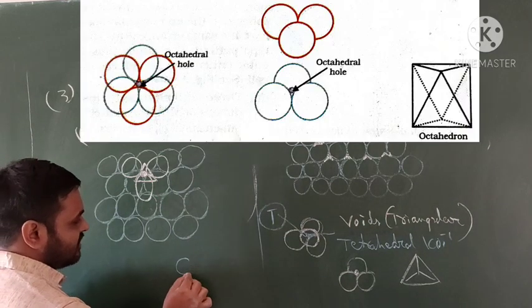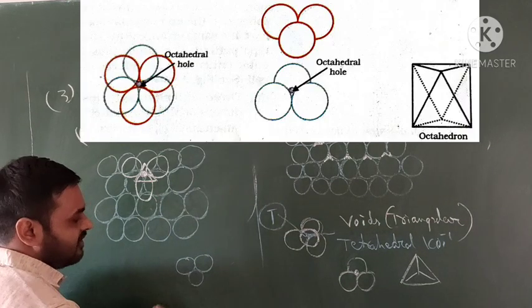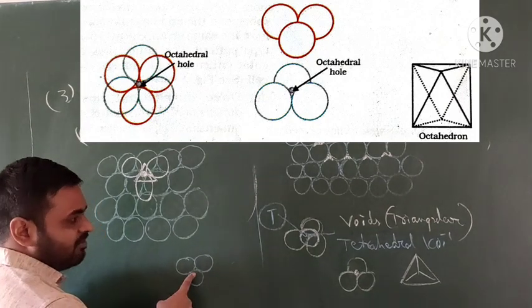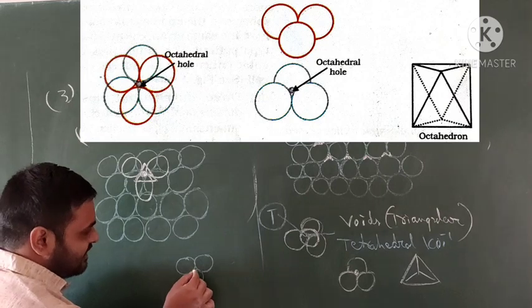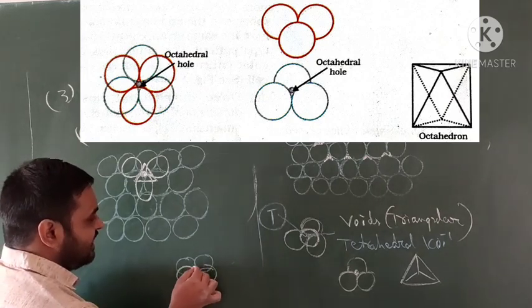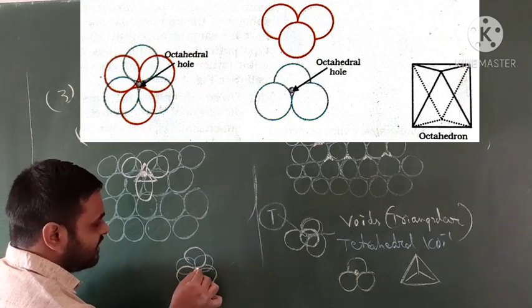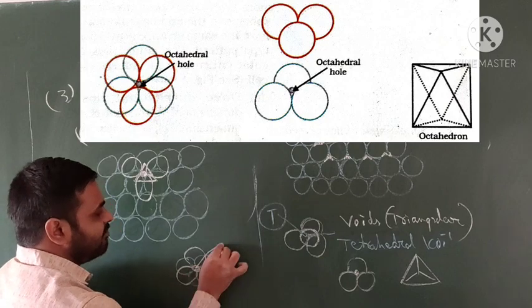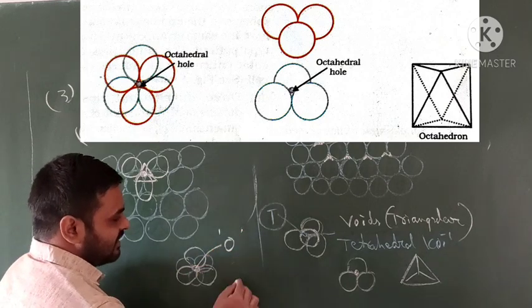So 3 balls, okay. The space up here is called tetrahedral. In these 3 spheres, further 3 molecules will be formed. This is octahedral. This is also a space up here. This is called octahedral.